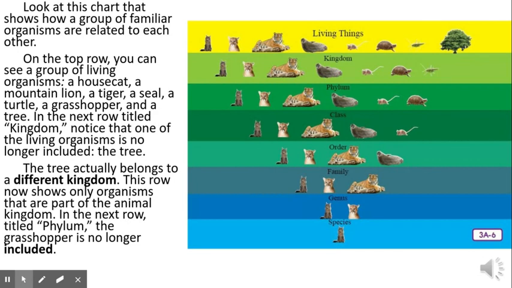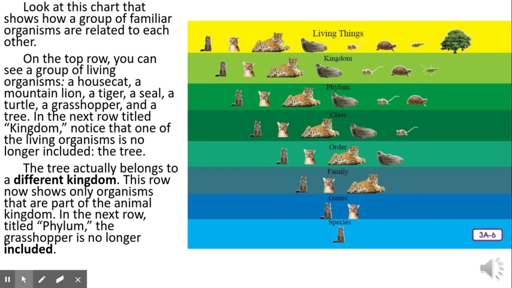In looking at the class row, you may notice that the turtle is no longer included. The turtle is in the reptile class, and all the other animals shown are mammals. In the row labeled order, the mouse is not included because it is not a carnivore like the other animals shown. What's true about all the animals in the next row? Family? That's right. They are all different types of cats. In the genus row, you can see that the house cat and mountain lion are more closely related than the tiger. And the very last row represents one specific animal, a species of house cat.